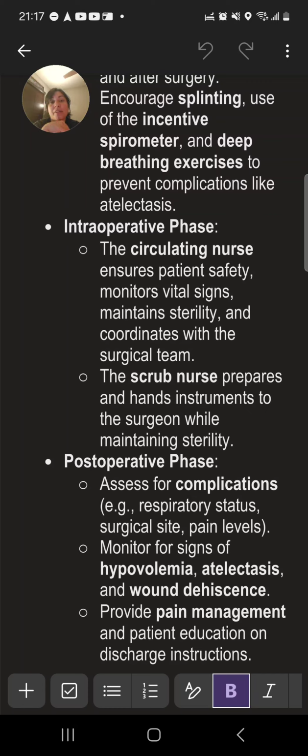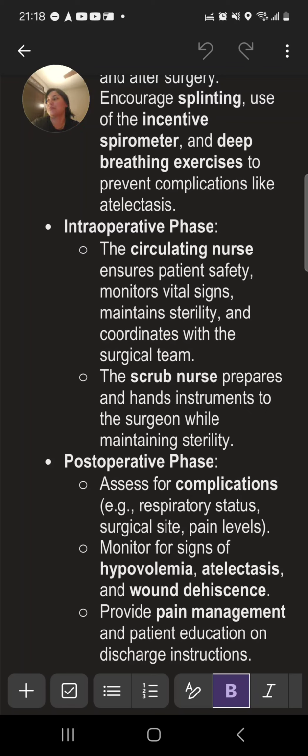So in the intraoperative phase, we have the circulating nurse and the scrub nurse. The circulating nurse ensures patient safety, monitors vital signs, maintains sterility, and coordinates with the surgical team. Okay, so she's like walking around looking at the patient's safety, vitals, sterility, coordinating with the surgical team. And then we have the scrub nurse, who prepares and hands instruments to the surgeon while maintaining sterility.